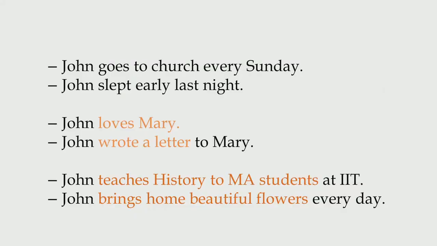Within the predicate we have another noun, which, if present, is an object. Intransitive verbs will have no objects, transitive verbs will have one object, and ditransitive verbs will have two. Look at the set of transitive verbs: John loves Mary, and John wrote a letter to Mary. In the second example, a letter is the object of the verb, not to Mary. To Mary is something else.